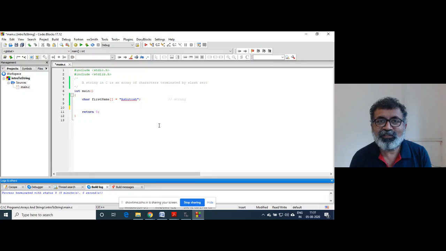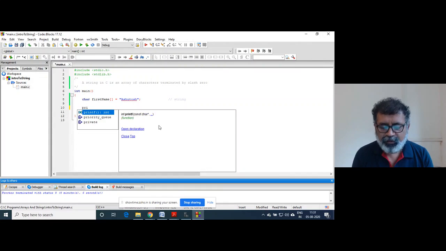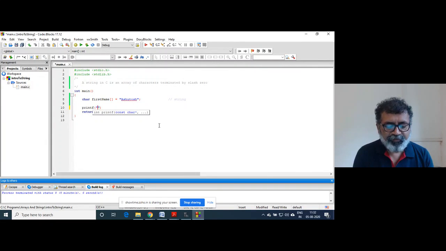Then why not percent i for integer? So percent i is a format specifier. You can check it right on your machine. That is also valid. For string, he has given the format specifier obviously as percent s, right? So if I have declared a string like char first name is equal to Ashutosh, then I can print this using the format specifier percent s, right?